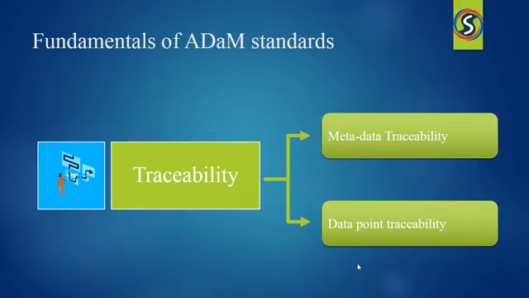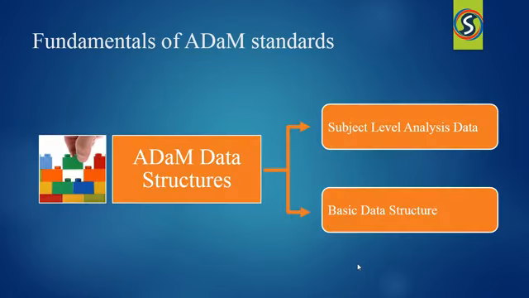Now, the next fundamental is the data structures. A fundamental principle of the ADaM datasets is clear communication, given that the ADaM dataset contains both source and derived data. The main issue in communication is how the variables and observations were derived and how the observations are used to produce the analysis result.